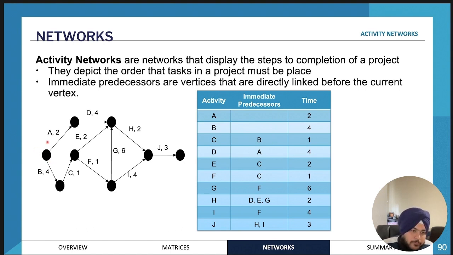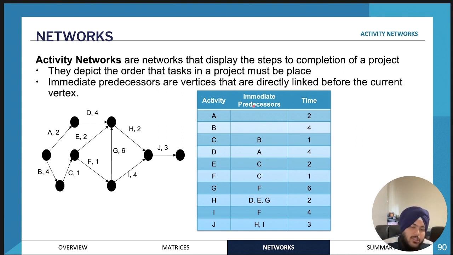So for example, if we're starting at this point and we're ending at this point, the first activities that we need to do are activity A and activity B. And then before we can start activity C, we need to have done activity B. So this is how we read that activity network. And the numbers next to the A show the approximate time that it's going to take to do those activities. So if activity A is going to take 2 minutes or 2 hours, depending on the question, activity B is going to take 4 hours.